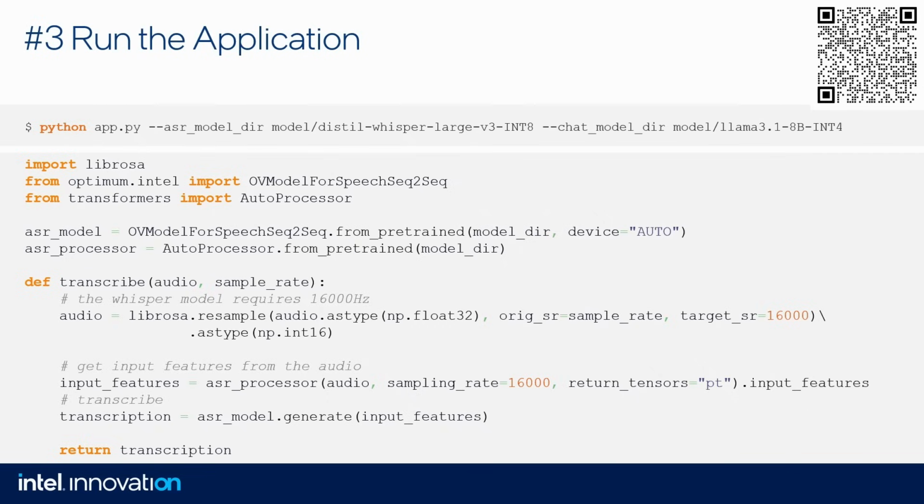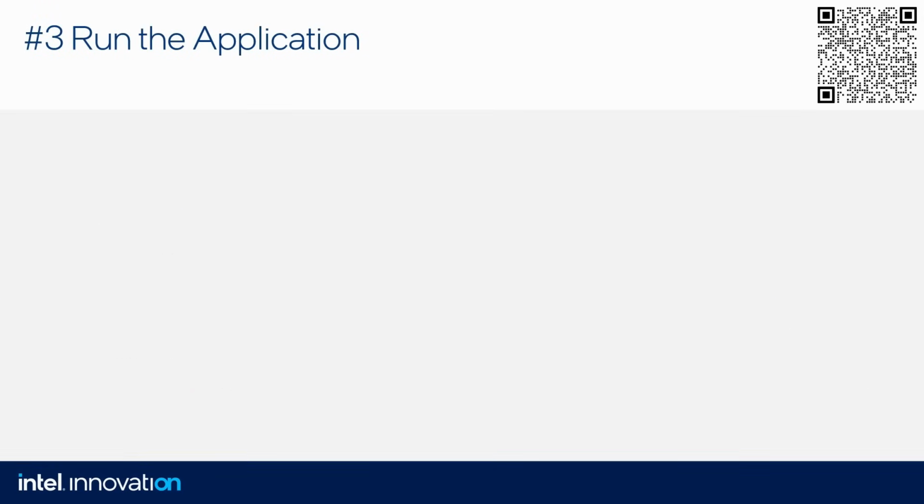It's the text transcription. It's, I don't know, 10, 15 lines of code to run the transcription with Optimum Intel. Super cool, isn't it? And this is transcription only, so this is only the first part of the application, right? The second part, let's also see how the chat works.